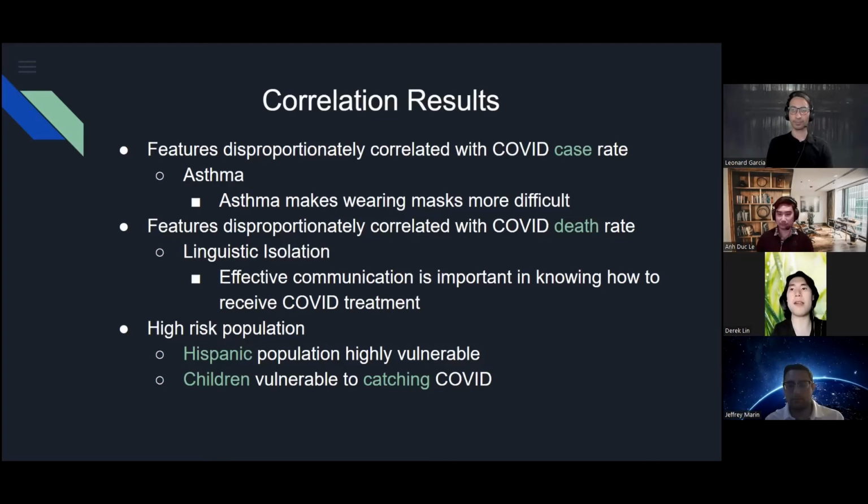Overall, we found that education, health, and socioeconomic features showed a strong correlation to case rate. For death rate, it was predominantly socioeconomic features that showed the strongest correlation. This may imply that available COVID treatments are very effective, but populations with low socioeconomic status are having trouble accessing adequate treatment. Our correlation tests also found that the Hispanic population is most at risk of COVID cases and deaths, whereas white, other, or multiple ethnicities and elderly over 64 were least susceptible.